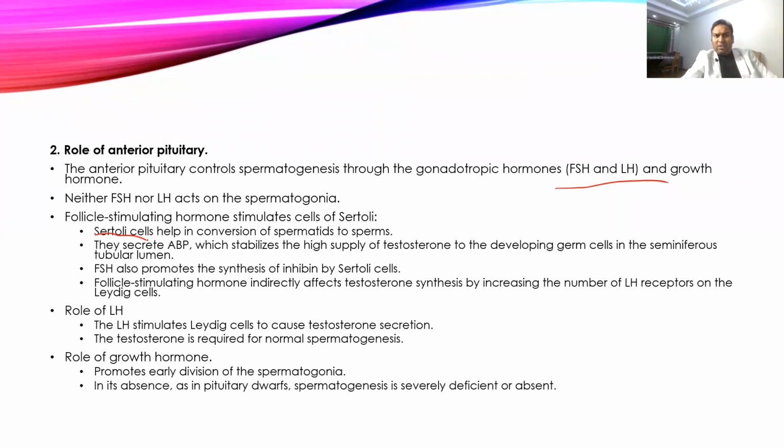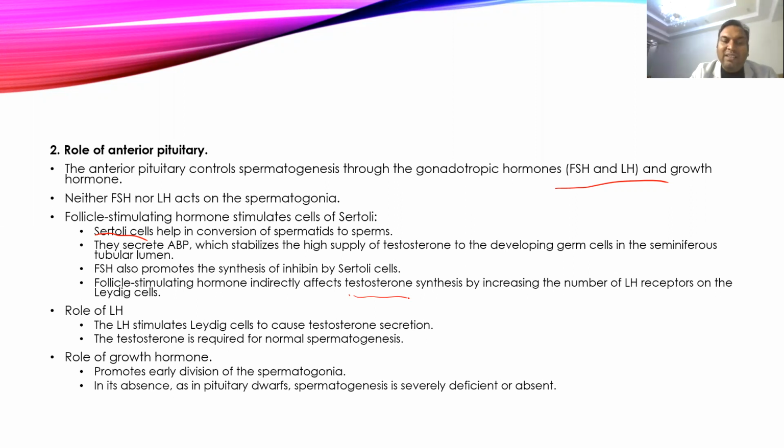It also increases secretion of the ABP, that is androgen binding protein, and that increases the concentration of the testosterone within the seminiferous tubule. FSH also promotes the synthesis of inhibin by the Sertoli cells, which has an inhibitory effect on the secretion of the FSH. So the negative feedback mechanism will be developed by the FSH. FSH also increases the synthesis of the testosterone by acting on LH receptors present on Leydig cells. So it increases the synthesis of the LH receptors on the Leydig cells, and so it increases the LH effect on a Leydig cell.